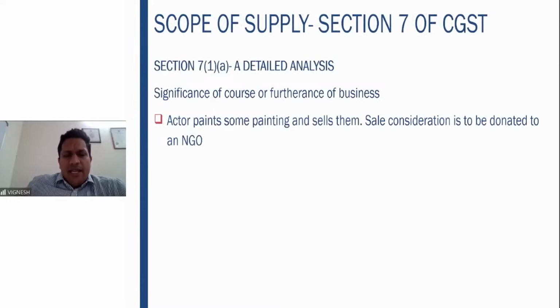Actor paints painting and sells them. Sale consideration is to be donated to an NGO. Any inputs on this? Actor paints painting and sells them. Whatever amount for which he has sold, he is donating it to an NGO. So whether this is a supply or not, kindly think and answer.